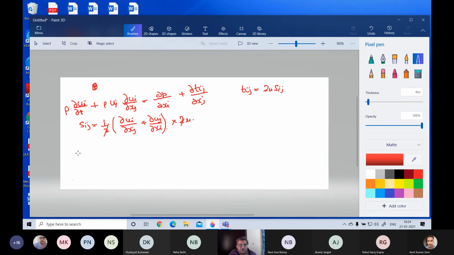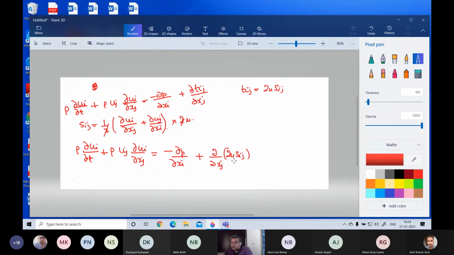This equation will become, there is a minus here, like this it will come.